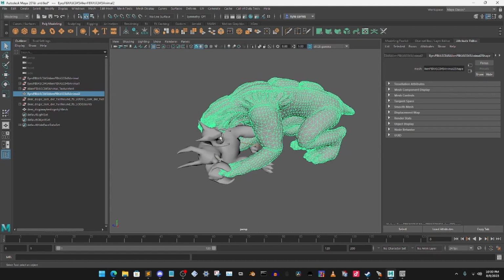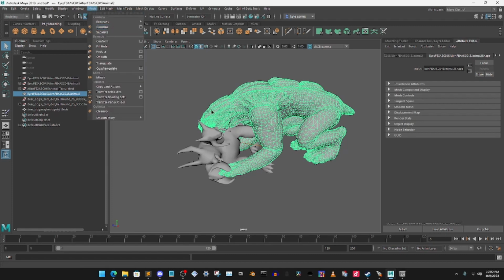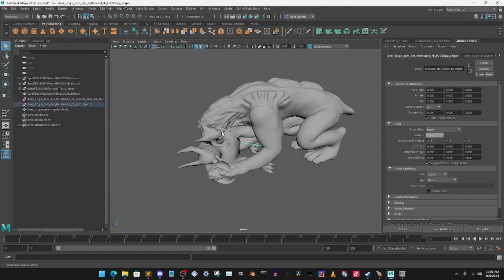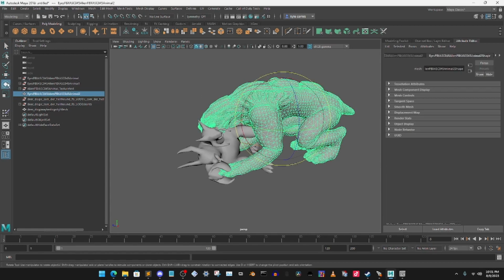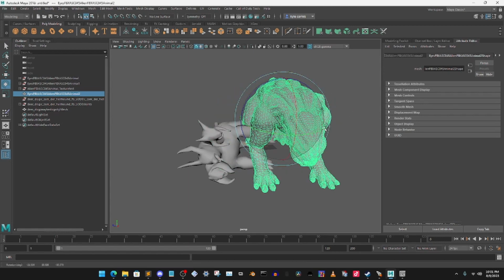Make sure your model is combined all into one, so that when you move or resize it, your model doesn't stretch, if you know what I mean. If you don't know how to do that, make sure you're on modeling up here, go to mesh and press combine, but make sure you've selected all of the meshes and then combine it all. So you can click on it and go ahead and rotate it. So I'm going to rotate my